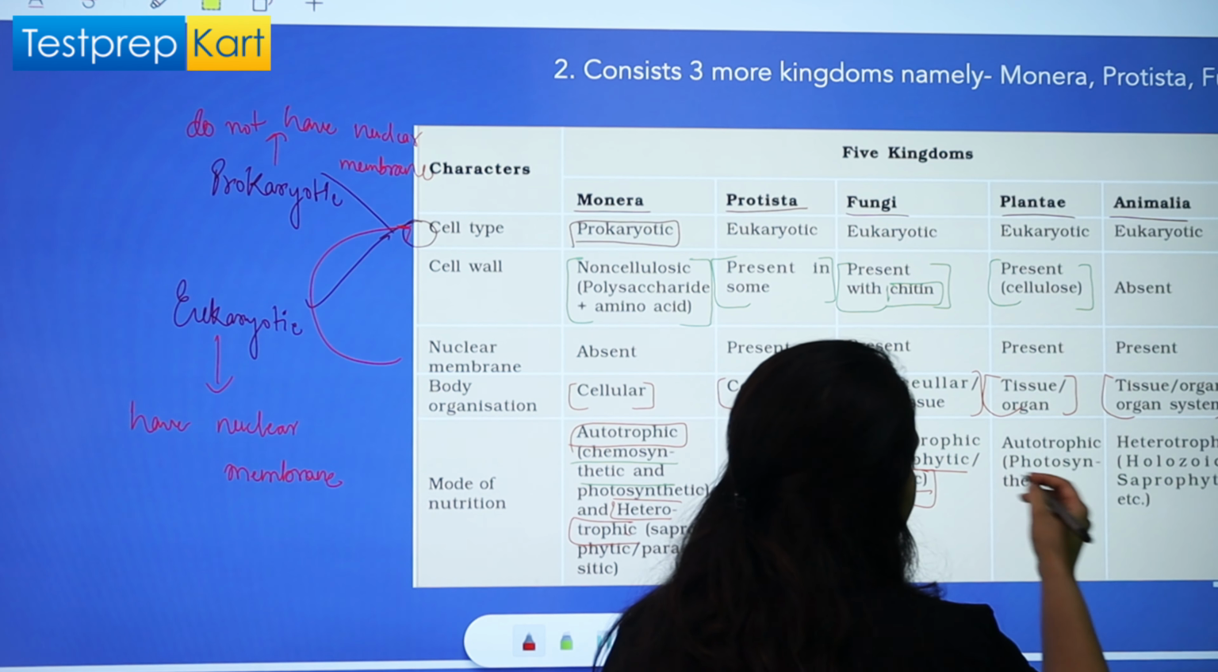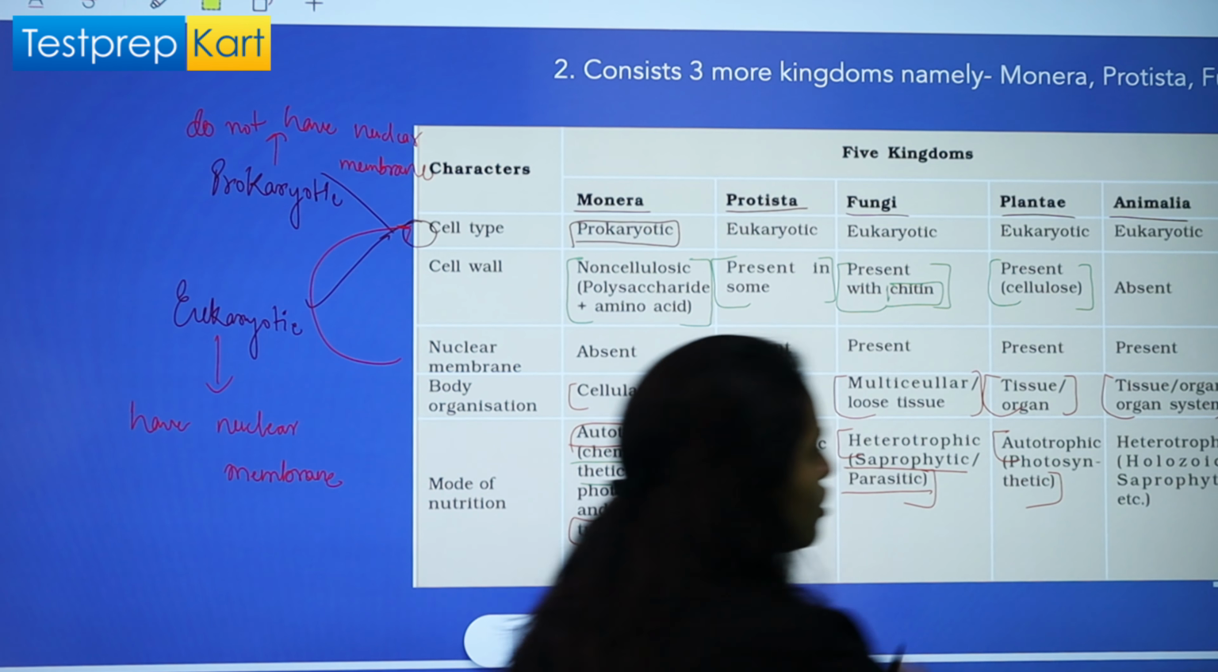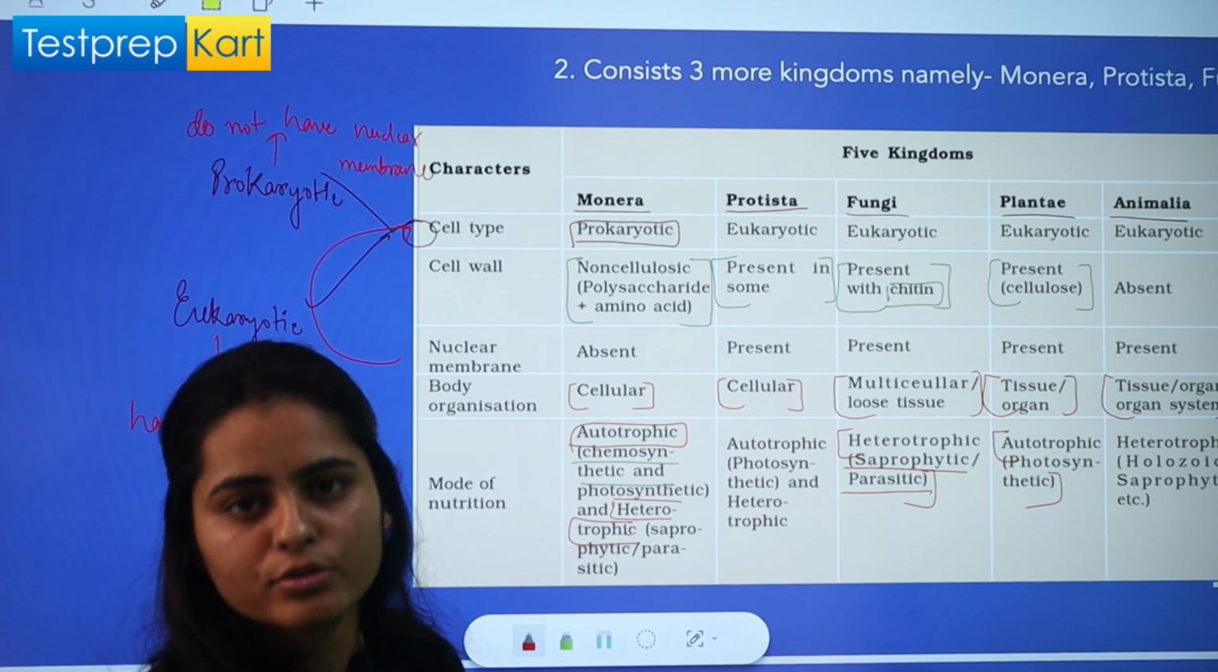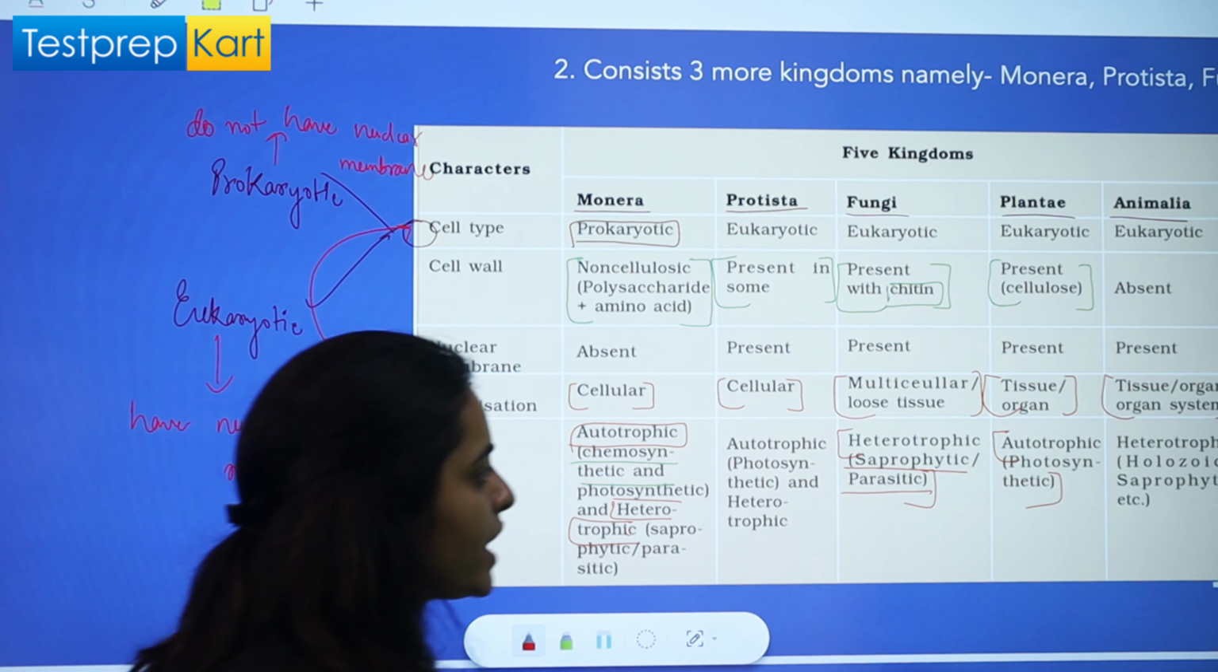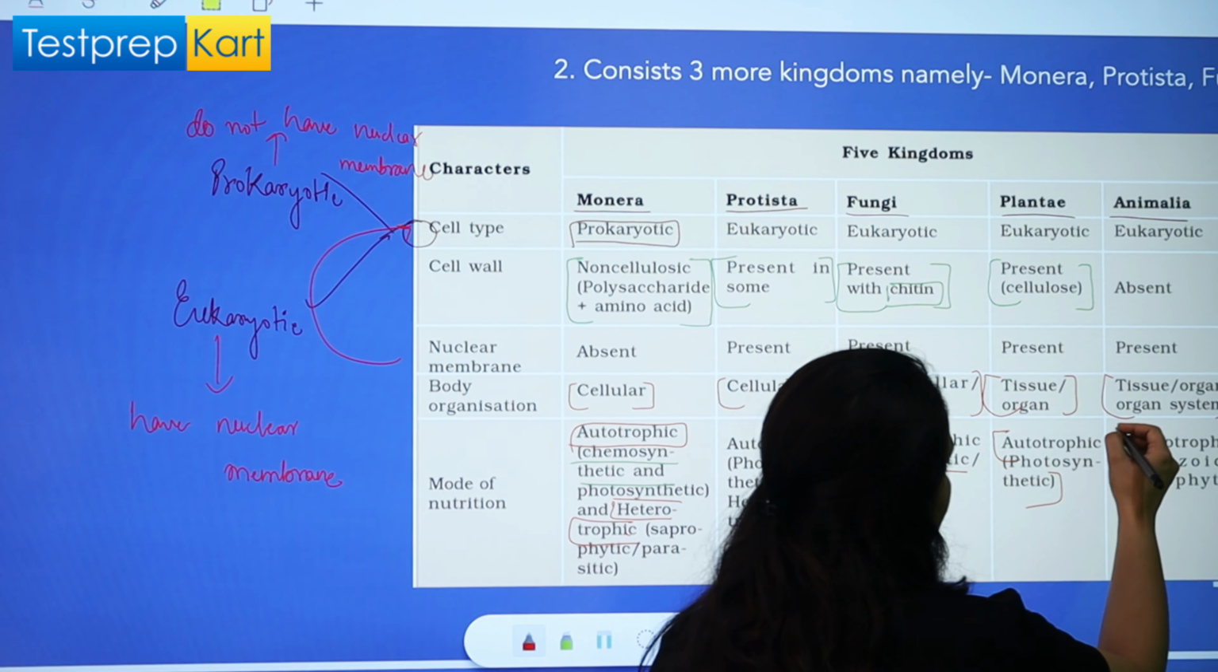Then we have plants. You all know that plants are compulsory autotrophs and they are photosynthetic autotrophs. That means they use sunlight for photosynthesis. Then we have heterotrophic nutrition in animals.